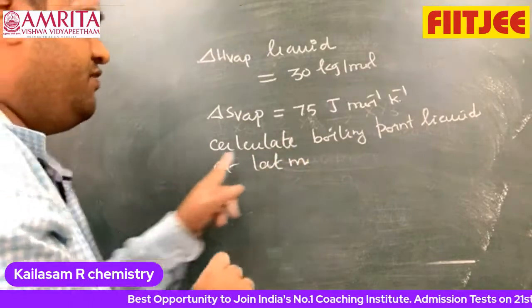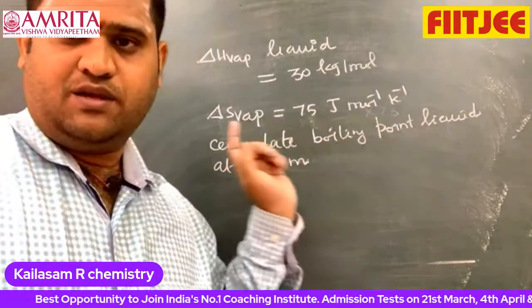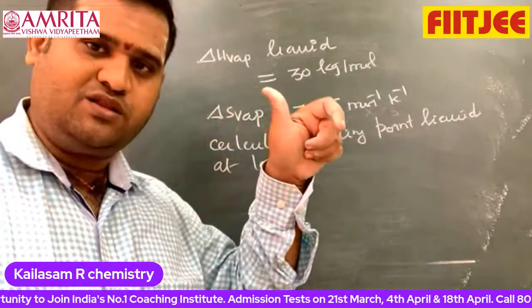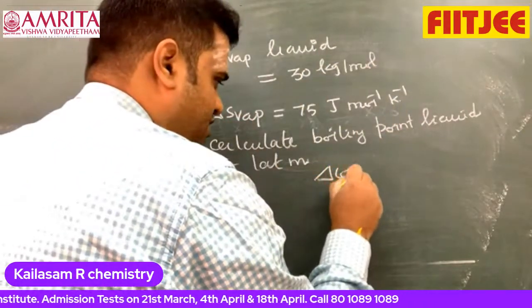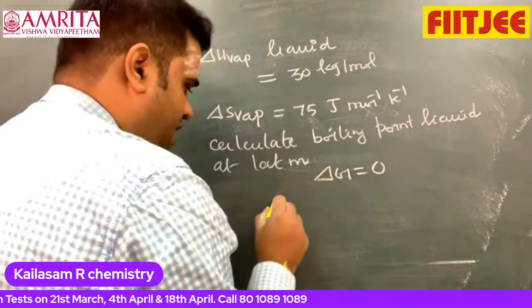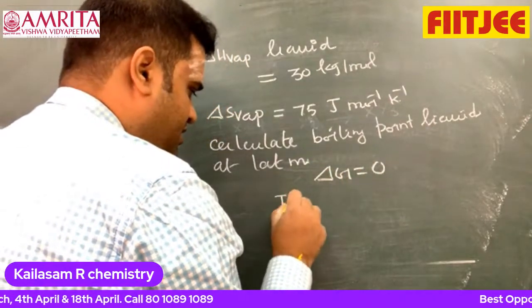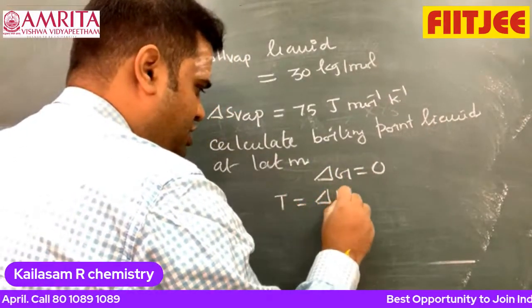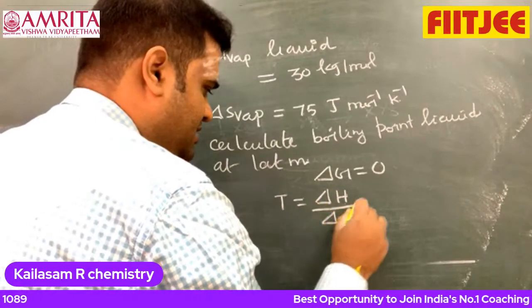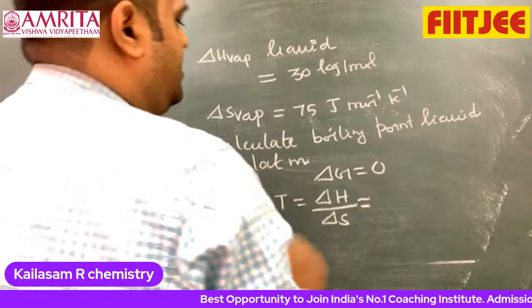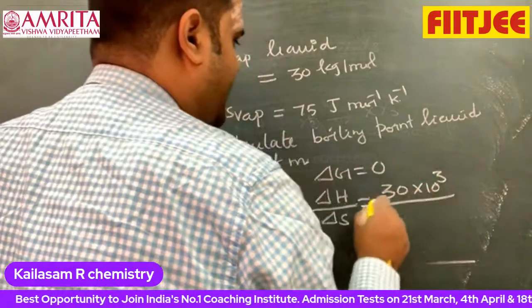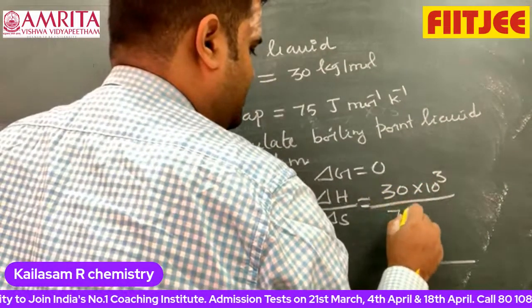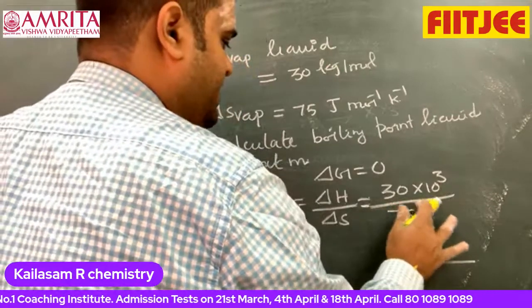We know that at the boiling point the liquid is at equilibrium with its vapor, therefore delta G is equal to 0. Now we can write T is equal to delta H by delta S. That is 30 into 10 power 3 by 75.